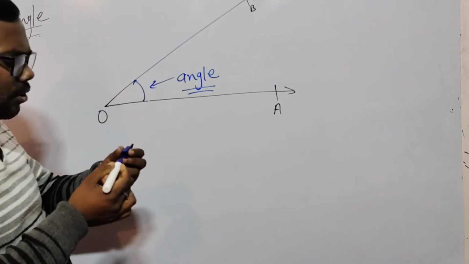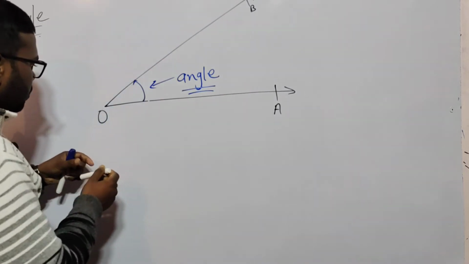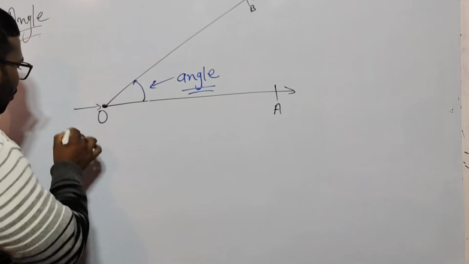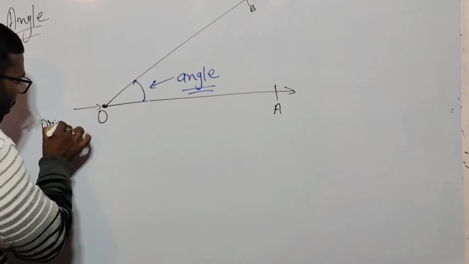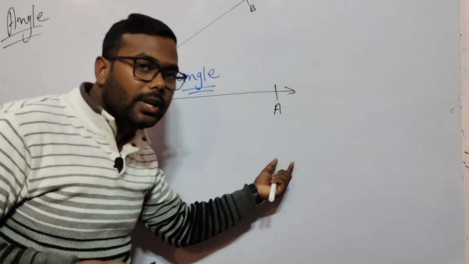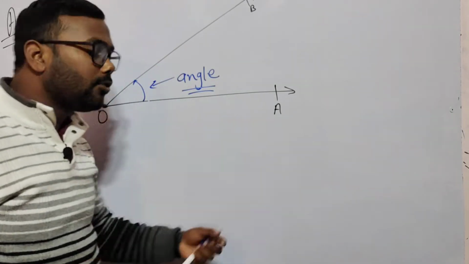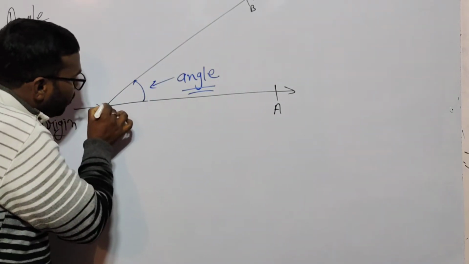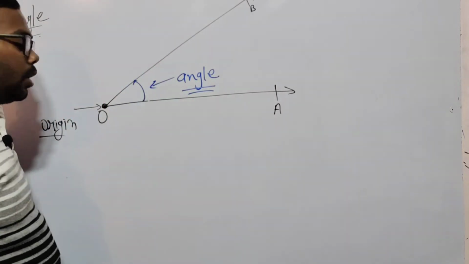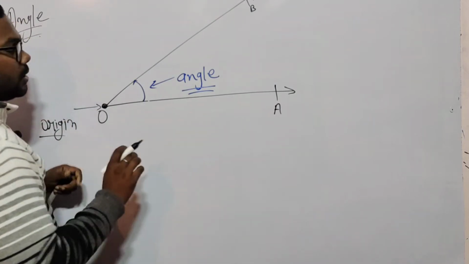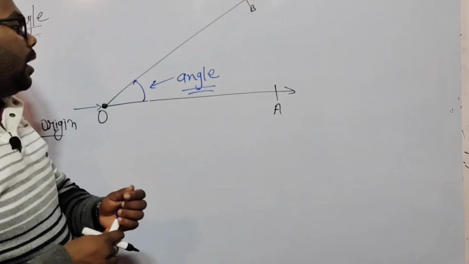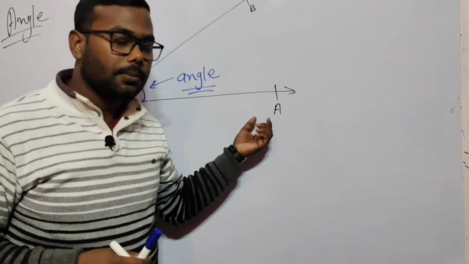First we understood the points. This is your origin. Why do we call this point O the origin? Because line OA and OB both start from point O. Assume OA and OB are lying on each other.